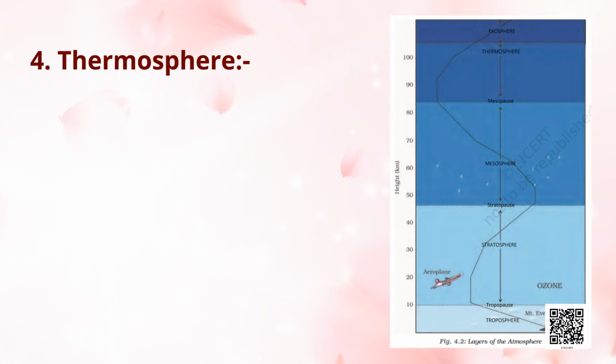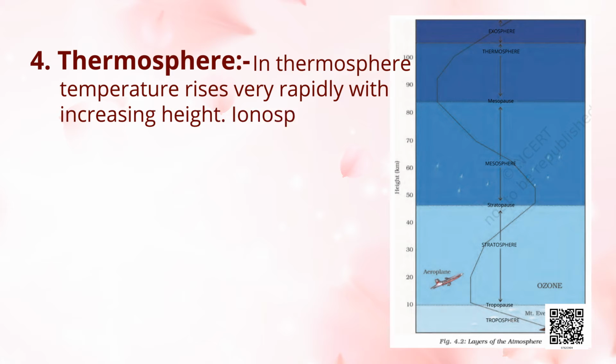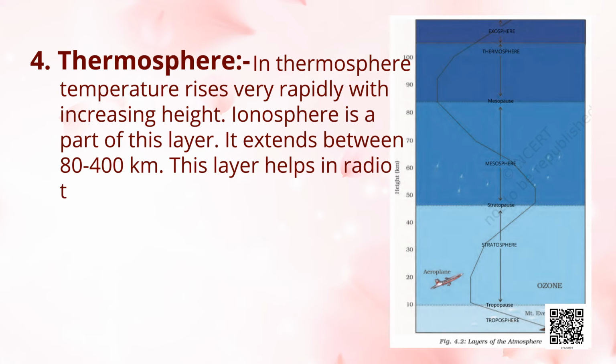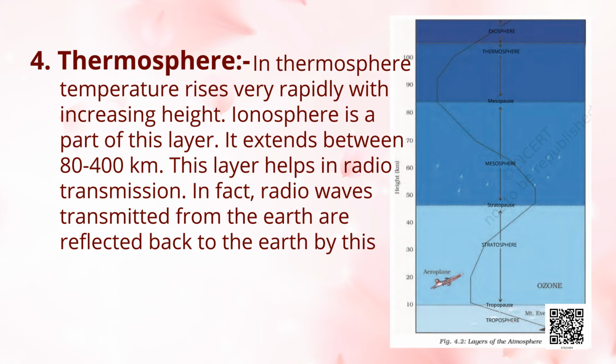Next is the thermosphere. In the thermosphere, temperature rises very rapidly with increasing height. Ionosphere is a part of this layer. It extends between 80 to 400 km. This layer helps in radio transmission. In fact, radio waves transmitted from the earth are reflected back to the earth via this layer.